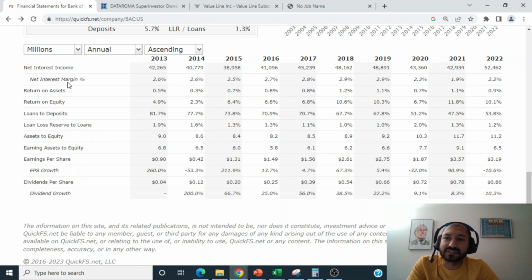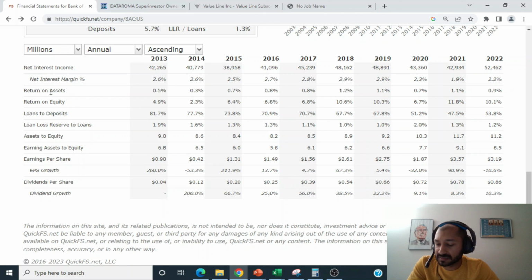The net interest margin is equal to the net interest income divided by its total assets. So it gives us an idea of what kind of return the company is getting on its total assets in the form of interest. Back in 2013, the company's net interest margin was about 2.6%, and for the year 2022, it was about 2.2%. Over the past 10 years, the net interest margin has stayed fairly consistent, hovering in about the 2 to 3% range. The competitor JP Morgan's net interest margin is about 2.4%, and the industry average for U.S. banks in Q1 of 2023 is about 3%.